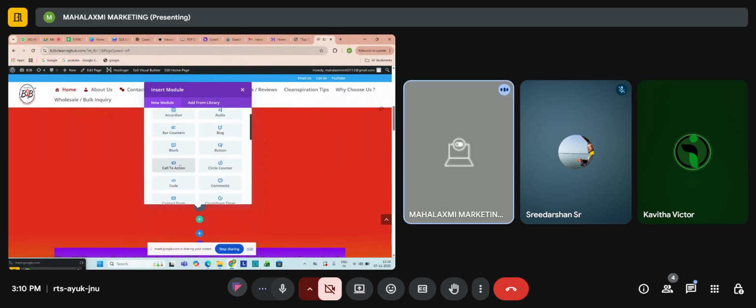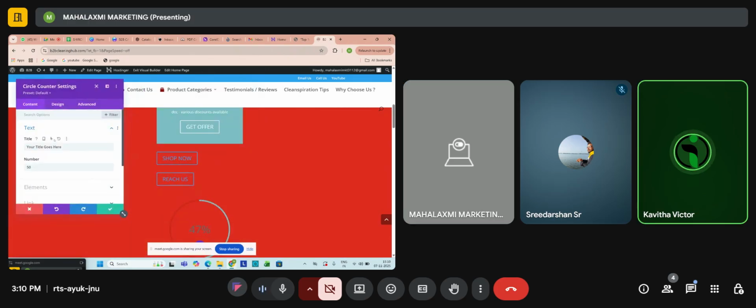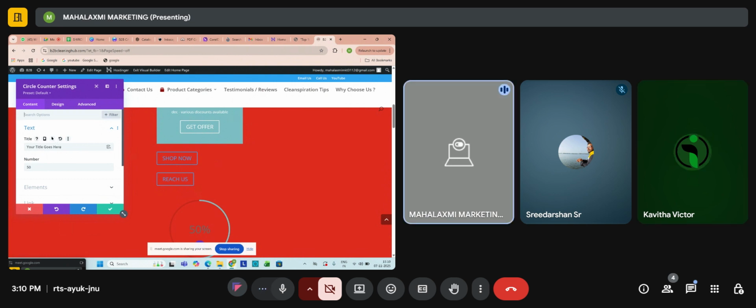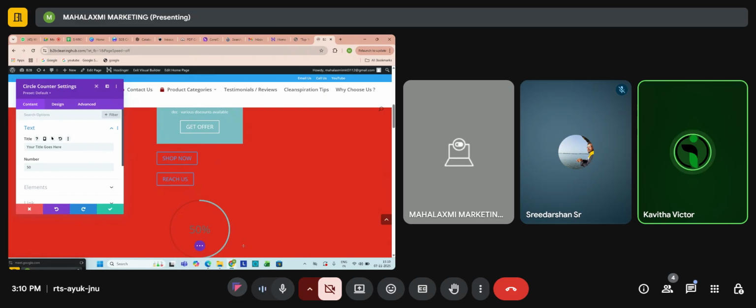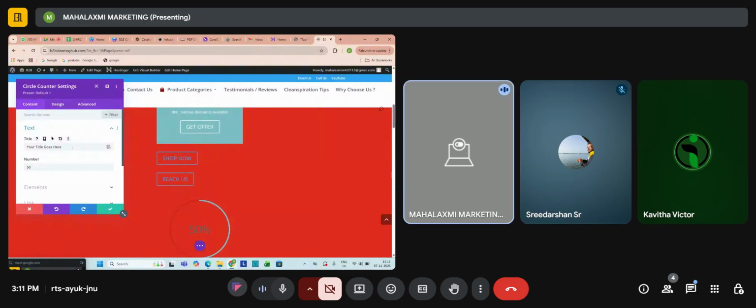So let us click on this circle counter. What the circle counter is: hope you can see it in the middle of the screen. The percentage of happy customers or happy clients you have can be showcased here. So the title is happy or satisfied customers.